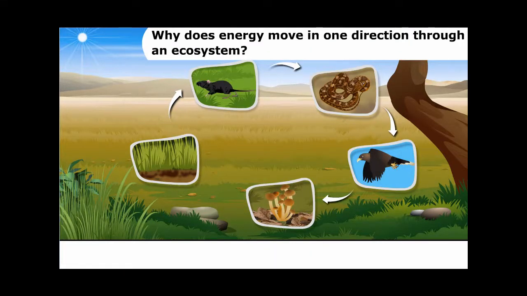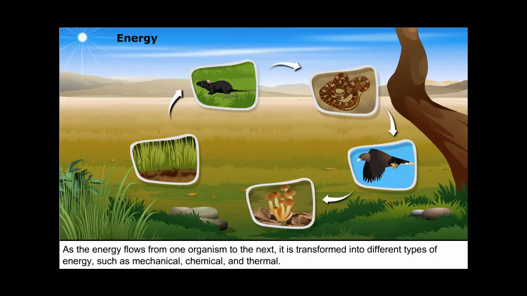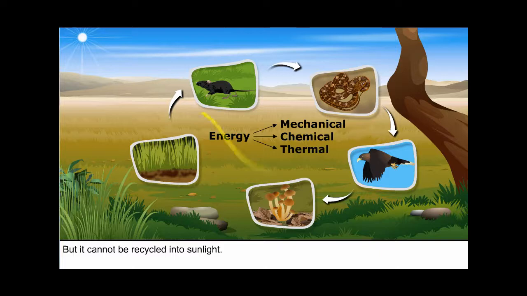Why does energy move in one direction through an ecosystem? This is because almost all energy in an ecosystem comes from the sun. As the energy flows from one organism to the next, it is transformed into different types of energy, such as mechanical, chemical, and thermal. But it cannot be recycled into sunlight.